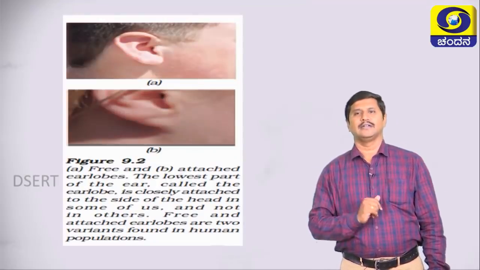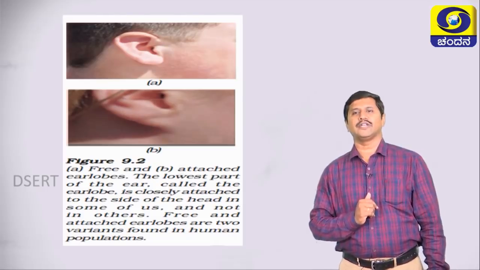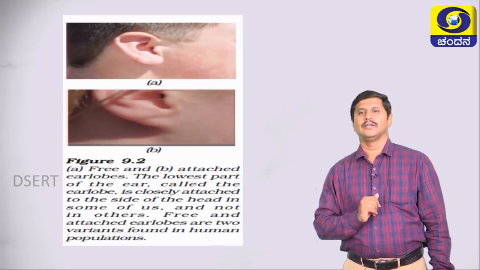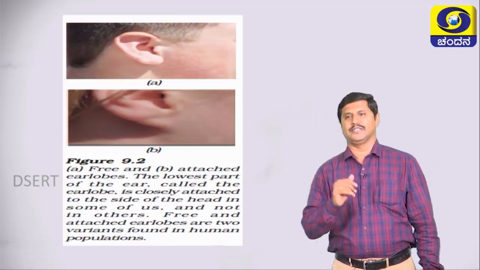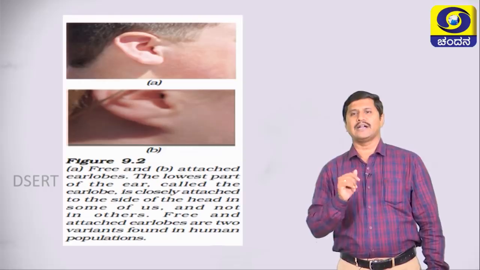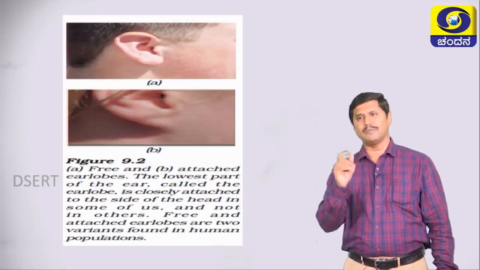In this figure, A and B, free and attached earlobes. The lowest part of the ear, called the earlobe, is closely attached to the side of the head in some of us and not in others. Free and attached earlobes are two variations found in human beings or human populations.